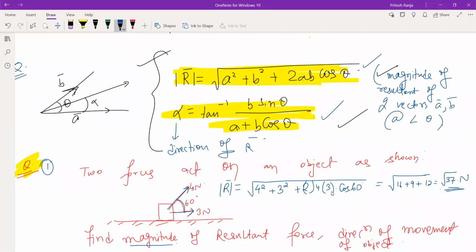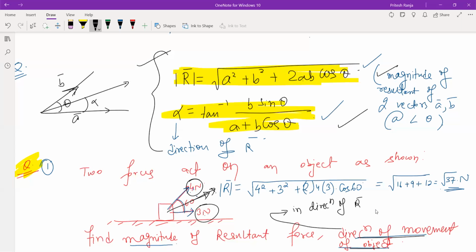Is this first one clear to all? Okay, then let us find out the direction of movement of object. तो ऑब्जेक्ट किधर मूव करेगा? That is very logical कि object will move in the direction of resultant of these two forces. ये दोनों फोर्स के combined effect के इधर ऑब्जेक्ट मूव करेगा. That means I can say that the object will move in the direction of resultant, in the direction of resultant vector. और direction कैसे निकलता है?